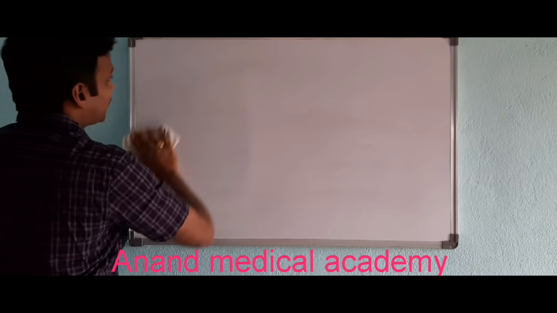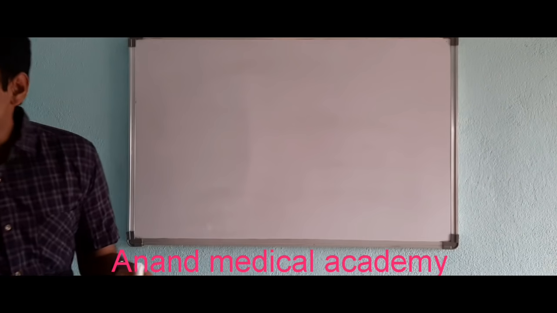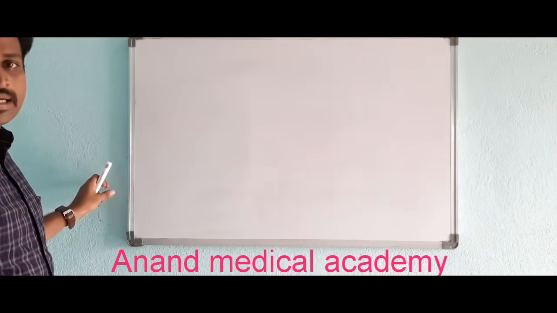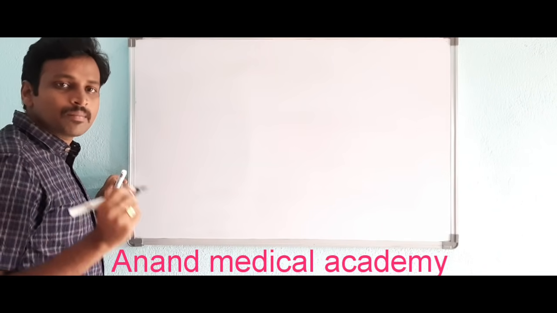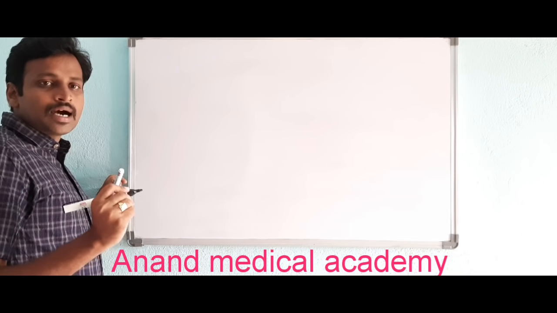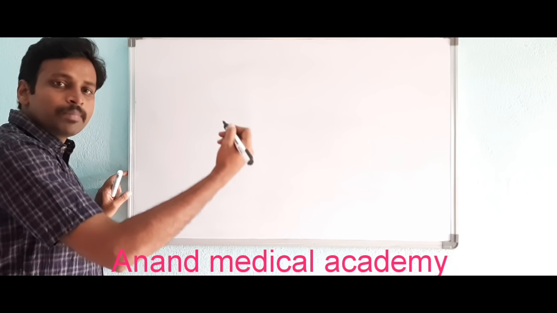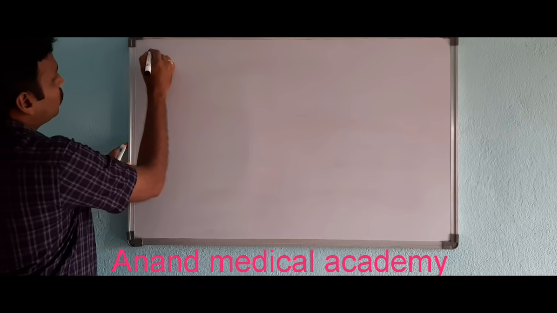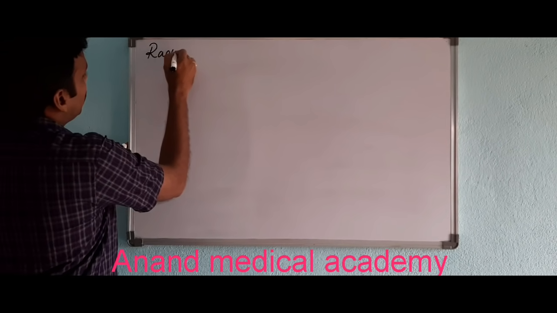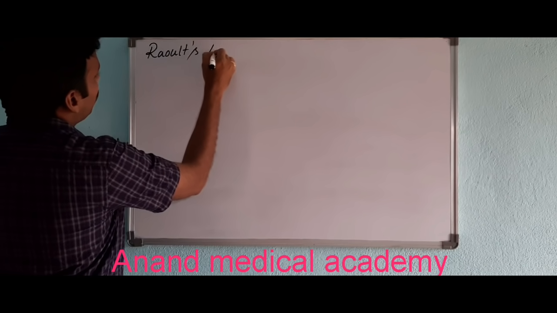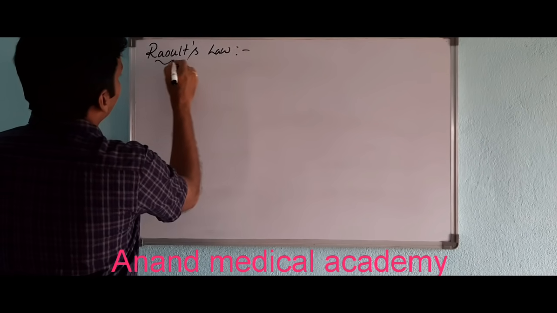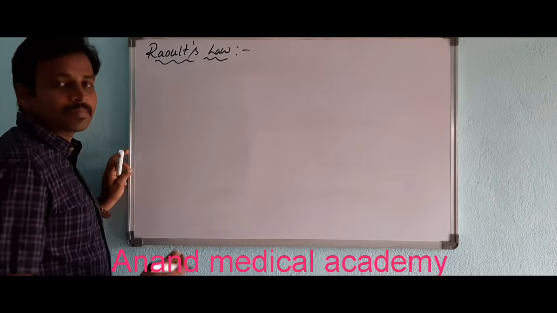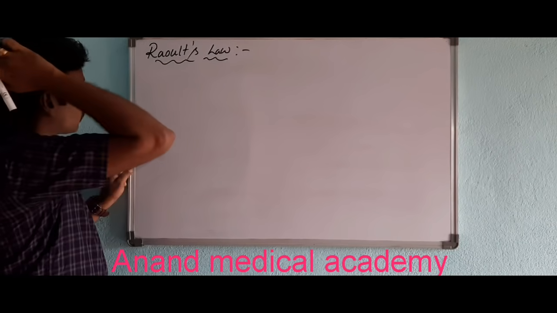What we discussed: RLVP, relative lowering of vapor pressure, is equal to P naught minus Ps by P naught. Now let's discuss Raoult's law. What exactly is it?